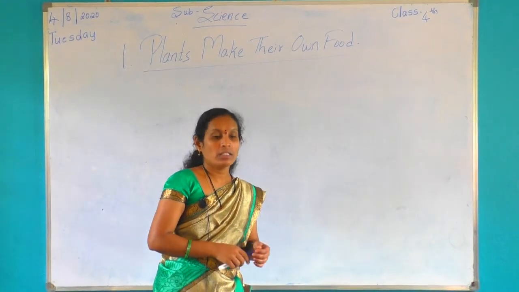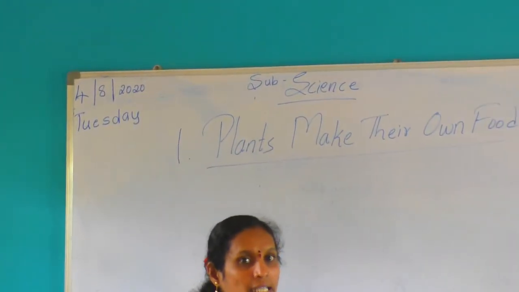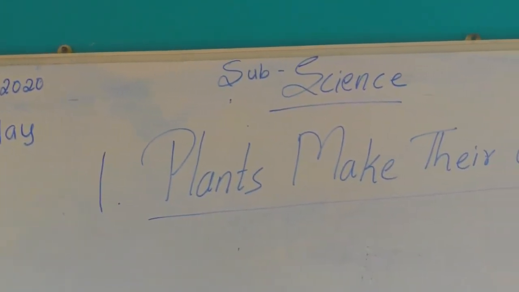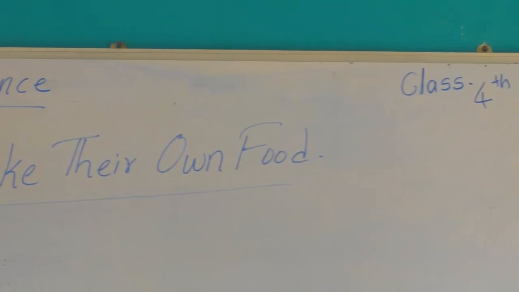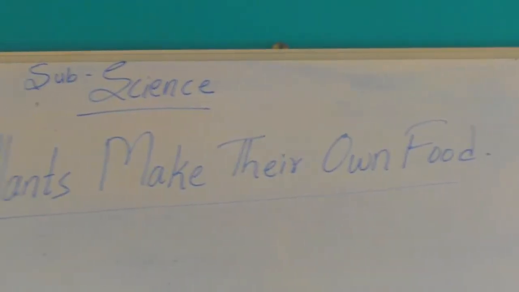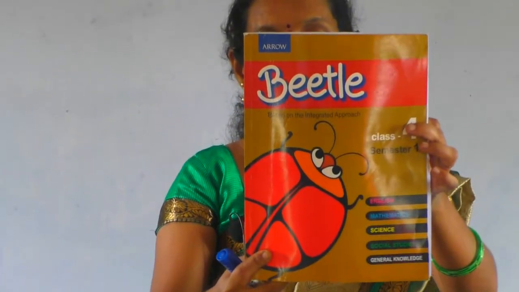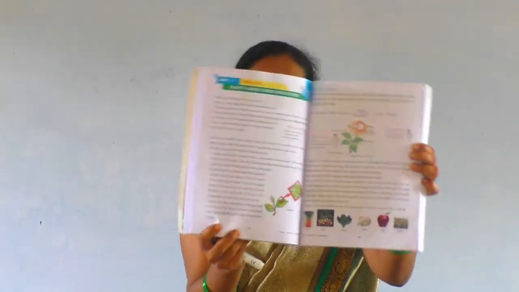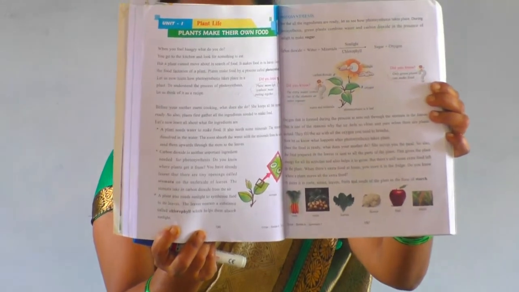Okay. Now we are preparing food for eating, right? Like that only, how will the plants prepare their food? Just we see in this lesson. Okay. We are using Beetle book for 4th standard. Science, page number 186.